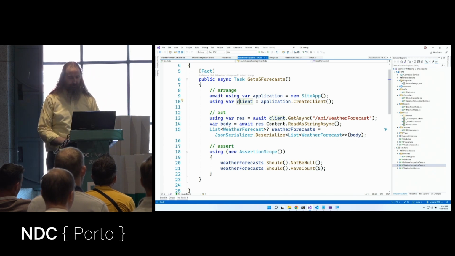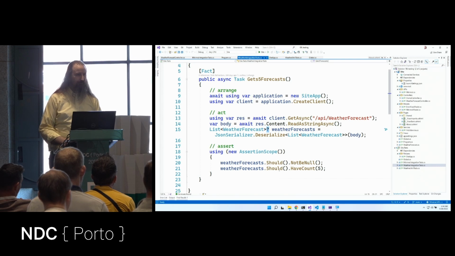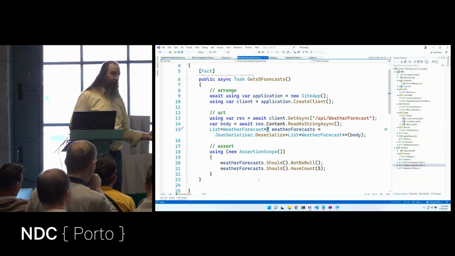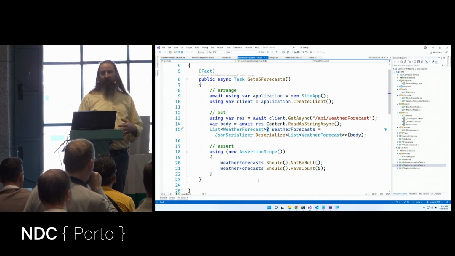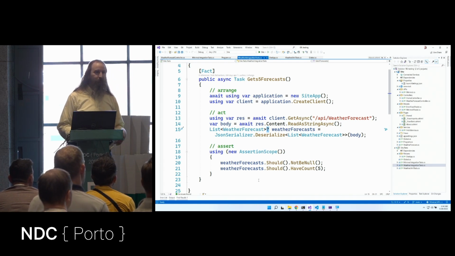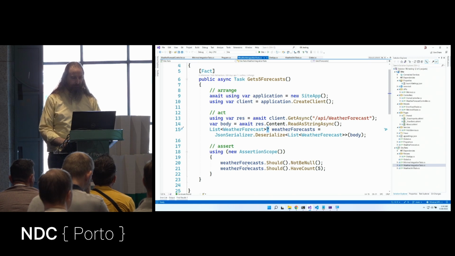So I'm going to get async, the API weather forecast. I'm going to read that as a string. I'll deserialize that into a list of weather forecasts, making it nullable just in case. And then I'll go do those assertions. Now the difference between this and the unit test is that we're flexing the entire request pipeline. So middlewares, authorization, authentication, anything that we need to do will happen in this mechanism.